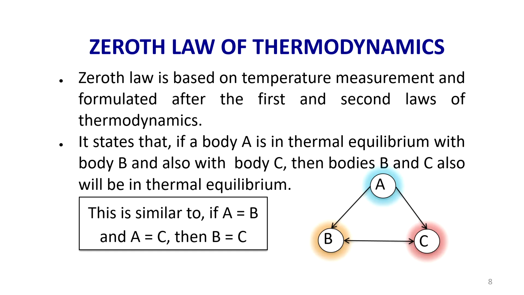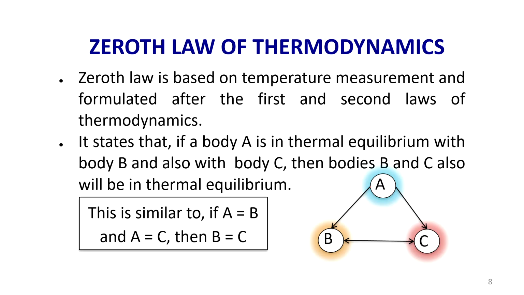So, what does it state? Let us take 3 bodies or 3 objects A, B and C. If object A is in thermal equilibrium with B, that means A and B have the same temperature. As you saw a little before, thermal equilibrium refers to the state where the temperatures are the same and do not change. And if body A is in thermal equilibrium with body B, and B is in thermal equilibrium with C, that means body A will be in thermal equilibrium with C. Let us see here. A is in thermal equilibrium with B, A is in thermal equilibrium with C.